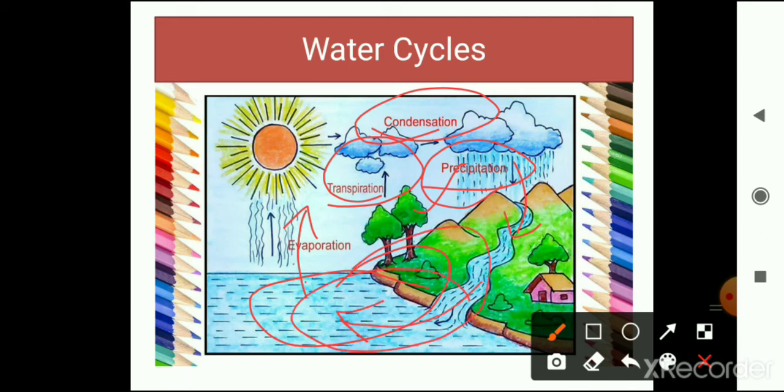Water collected, evaporation, condensation, and precipitation. Here you can see the water cycle pictures.